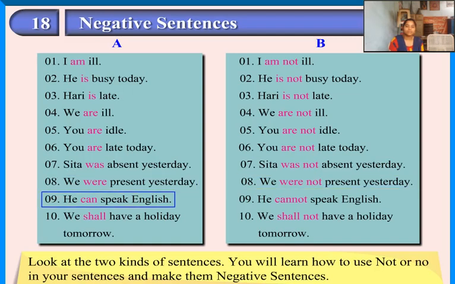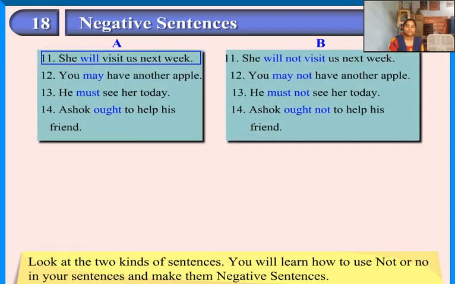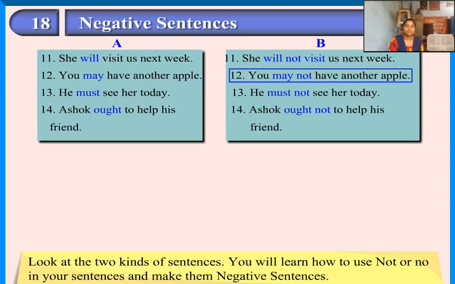He can speak English. He cannot speak English. We shall have a holiday tomorrow. We shall not have a holiday tomorrow. She will visit us next week. She will not visit us next week. You may have another apple. You may not have another apple.